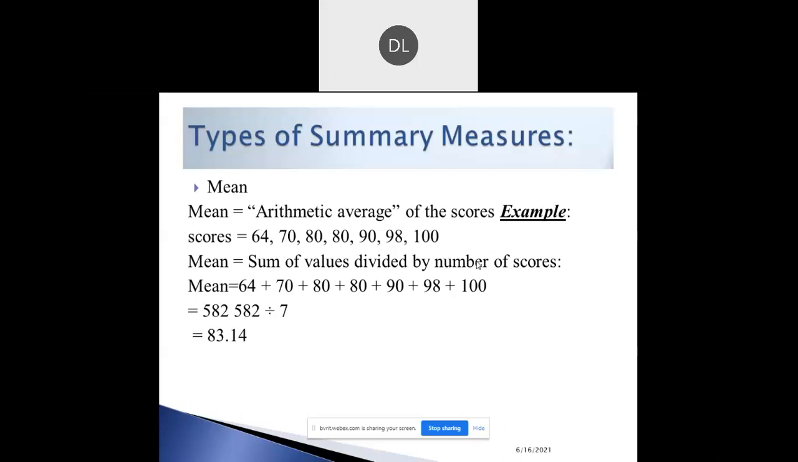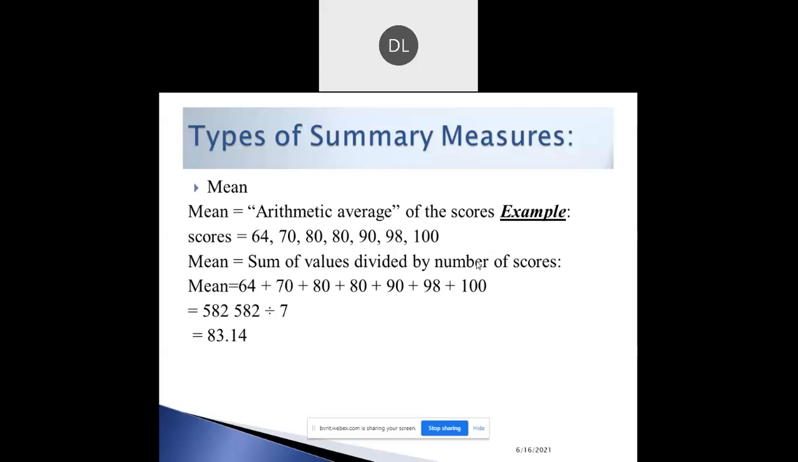This is one of the examples for finding the mean value. So what is a mean? Mean is used to find the average of the scores. In this example, the set has seven values: 64, 70, 80, 80, 90, 98, and 100. So the score variable contains seven elements.